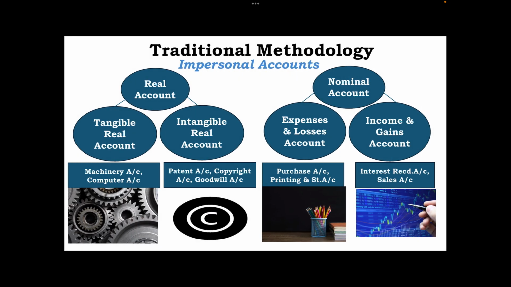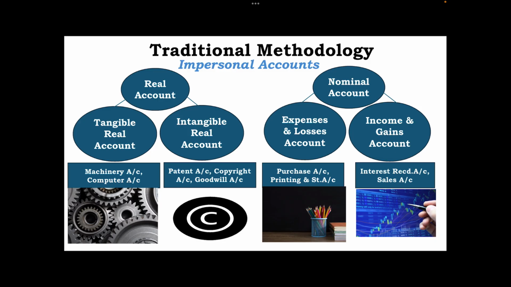Within traditional methodology we have impersonal accounts. Within impersonal we have real account and nominal account. Now within the real account we have what? Tangible real accounts and intangible real accounts. Now tangible real accounts are the accounts which we can touch, जैसे प्लांट एंड मशीनरी है, कंप्यूटर है, सर्वर्स है, लैंड एंड बिल्डिंग्स है. They can be touched, so they are called the tangible real accounts.